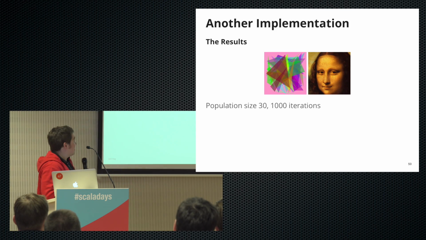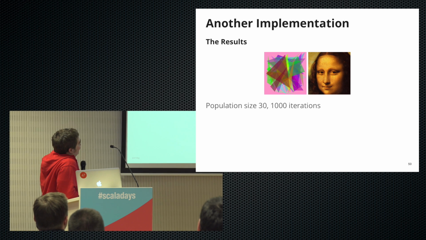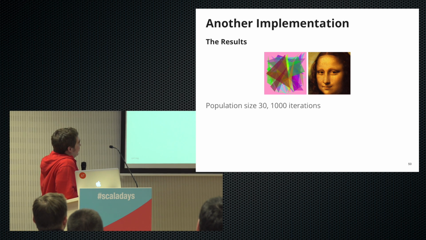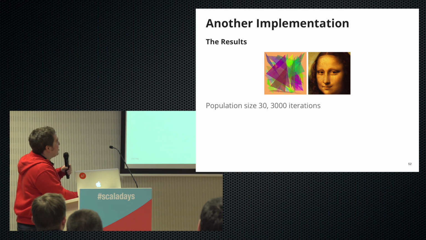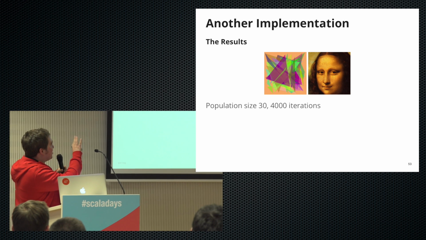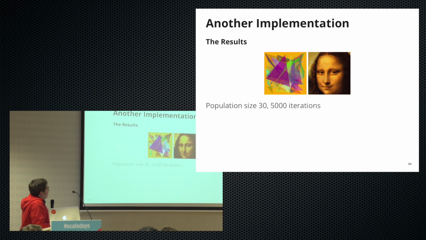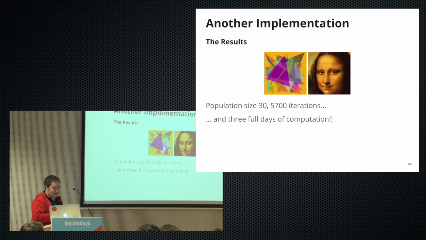And so let's have a look at how this went. Okay, so there we go. That was 1,000 iterations. And so this is 2. You can see, look, the background's changed. And I know the picture isn't great on the screen, but it's got a little bit darker. And look, the triangles are getting out to the corner. And that's 5,700 iterations. Yeah, and that took me 3 days of running that.